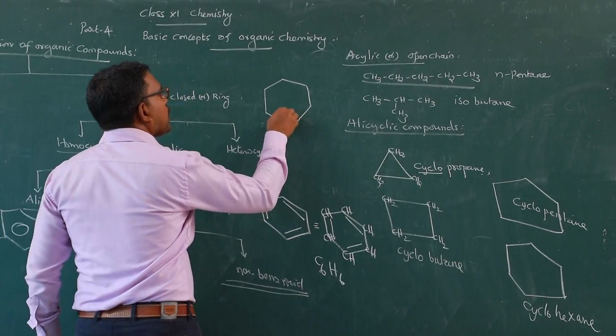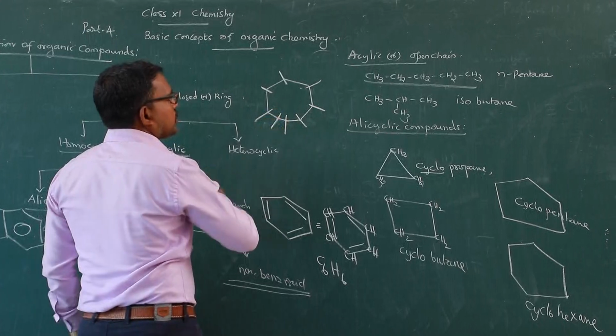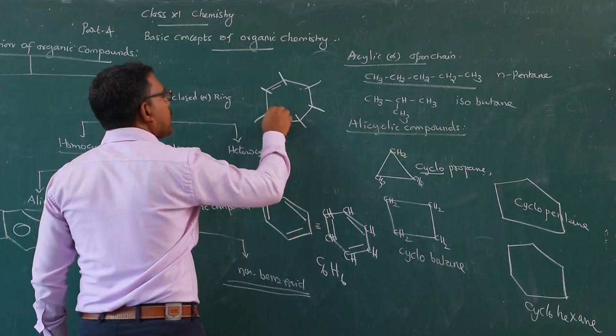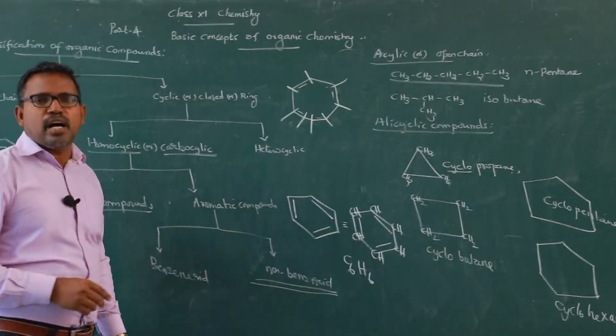Another one: carbon number 1, 2, 3, 4, 5, 6, 7, 8. Alternating single and double bonds are also present. So this is a non-benzenoid compound.